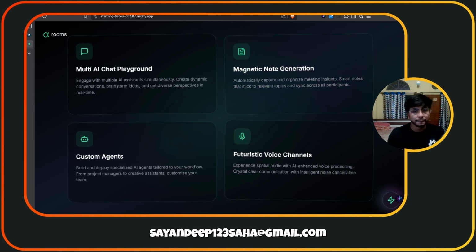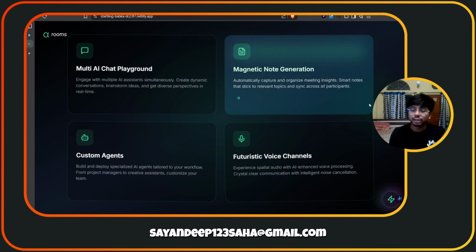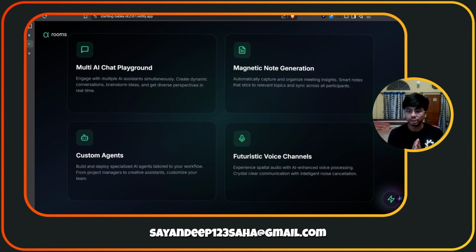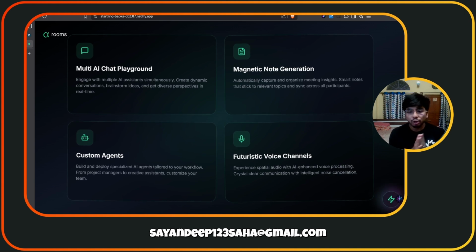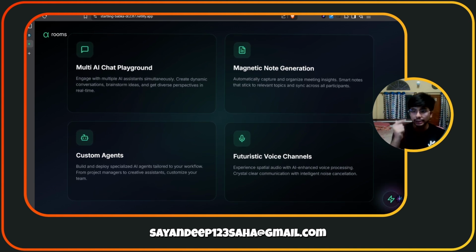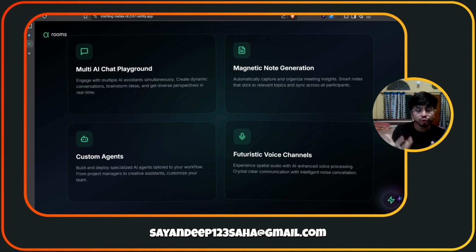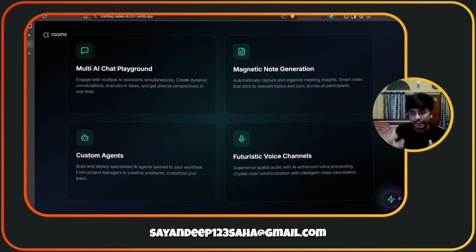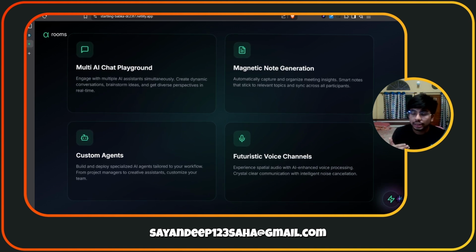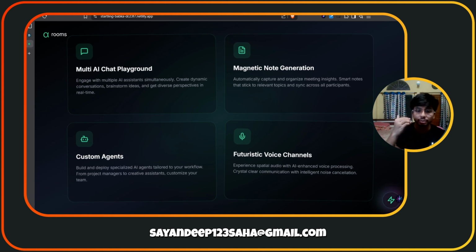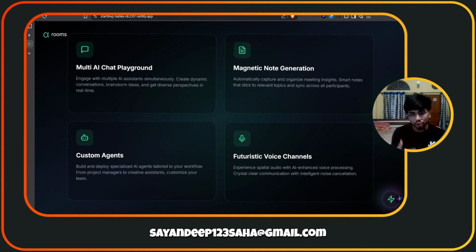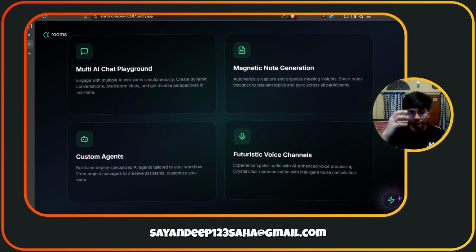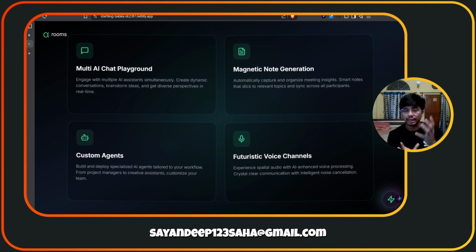Apart from that, we will be having magnetic node generation. What is this magnetic node generation? Basically, we have seen that ChatGPT or any other AI which creates the notes, basically the notes which we want to download, or maybe some data, always takes all the chats or all the information and writes them one at a time as a markdown file or as a note, constantly creating one note inside one file.